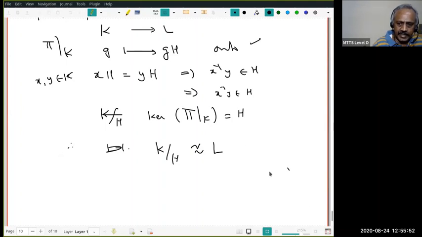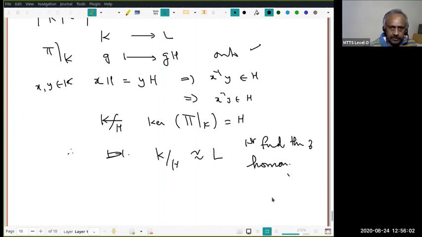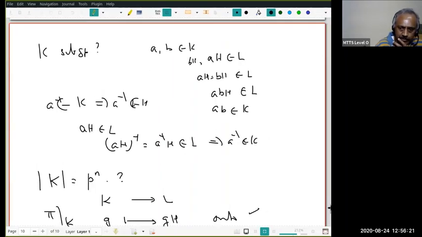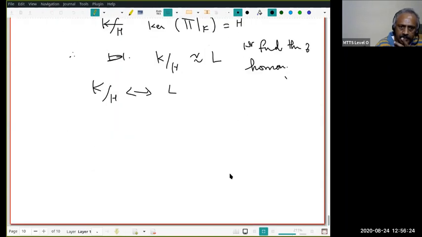You can also prove it directly without using the first fundamental theorem of homomorphism. How will I prove it? Start with two elements. I have to say they are 1-1. That means I am saying K mod H is in bijective correspondence with L. That's all I'm claiming. This means give me two elements xH and yH.